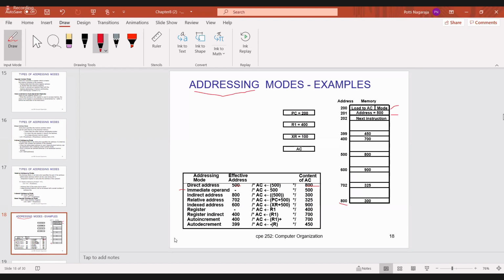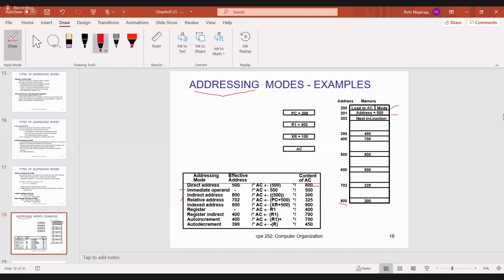Then the next one is the relative addressing mode. To get the effective address, see here, PC, what is the content present? 200.